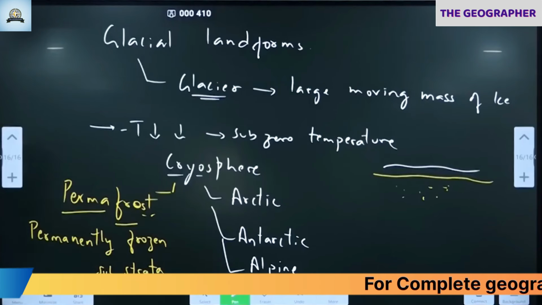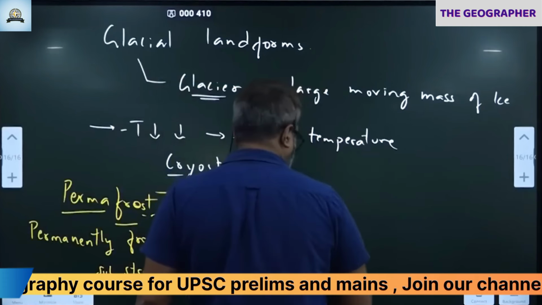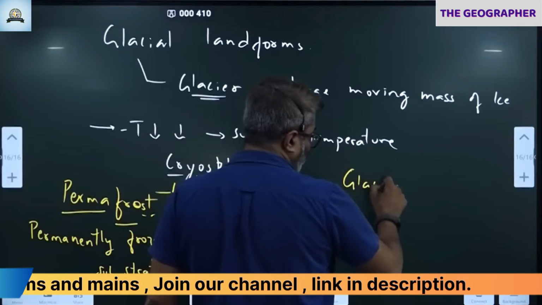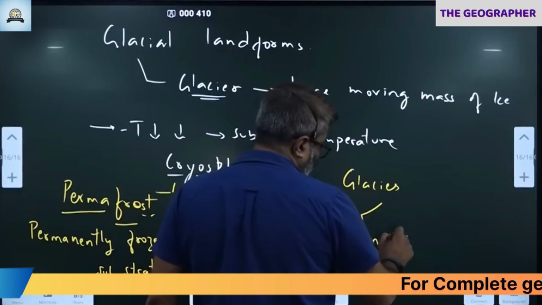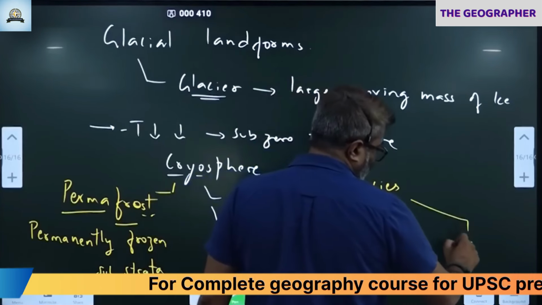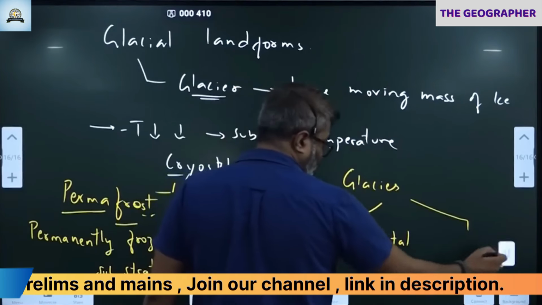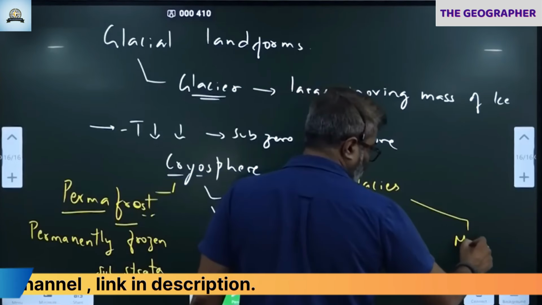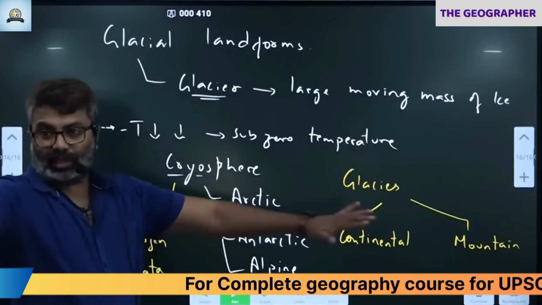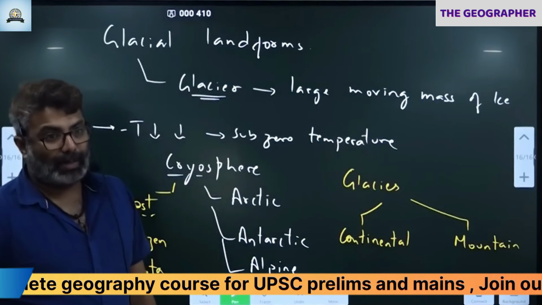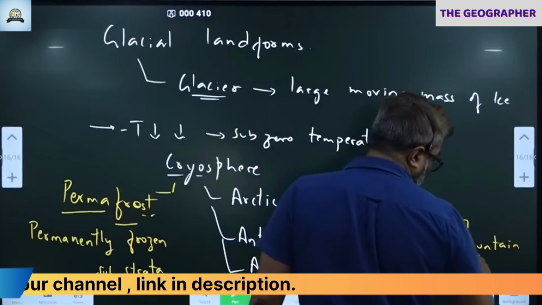So the glaciers are in general classified into two types: continental glaciers, and mountain glaciers, or alpine glaciers, or mountain glaciers only you can write. What is continental? On large continents like Antarctica, Greenland, continental glaciers. Mountain glaciers are on top of the mountain, also called as alpine.